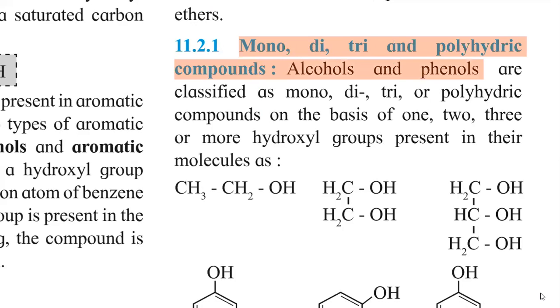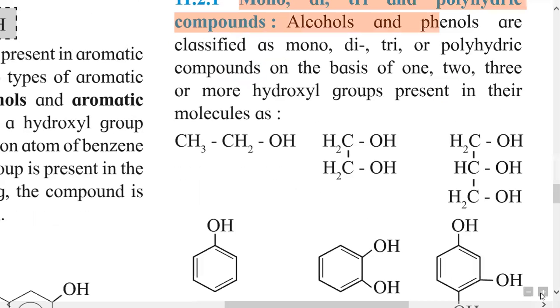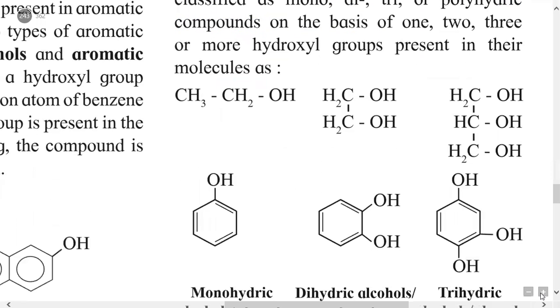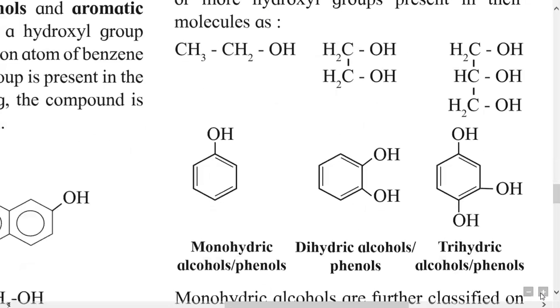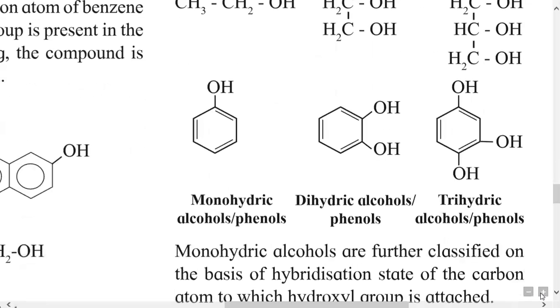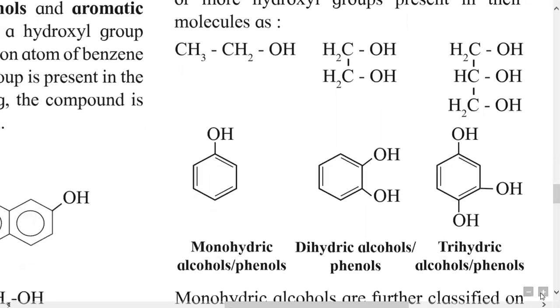Like this, alcohols and phenols may be polyhydric, meaning they contain more than two OH groups. They are called polyhydric alcohols or polyhydric phenols. Here some examples are given.